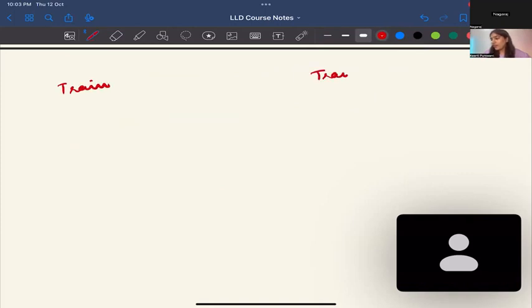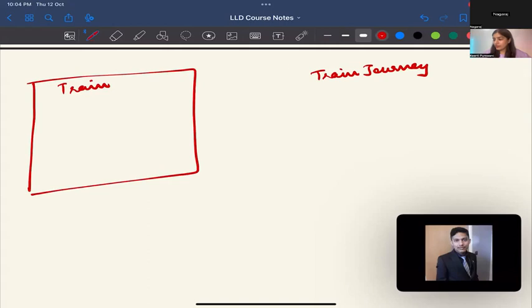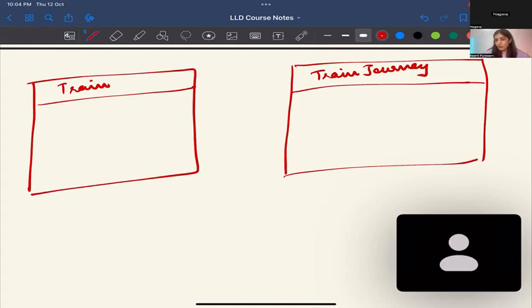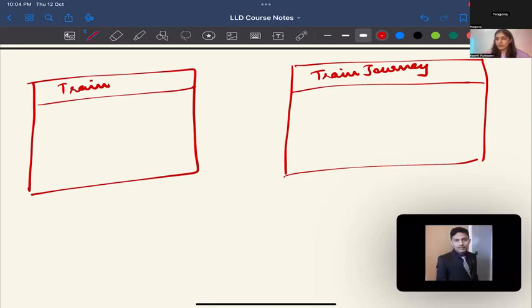Train journey has train. What is the reason? Train journey has train, because later on you are not going to search for the trains. You are going to search for the journeys. You need to save the journeys somewhere. My thought process is also that the user is looking for a journey. He's entering a start date, end date, and then looking for a train. So train comes into the picture later.